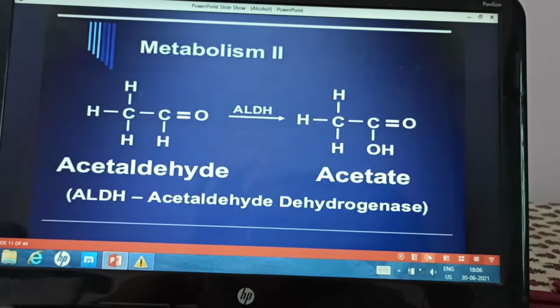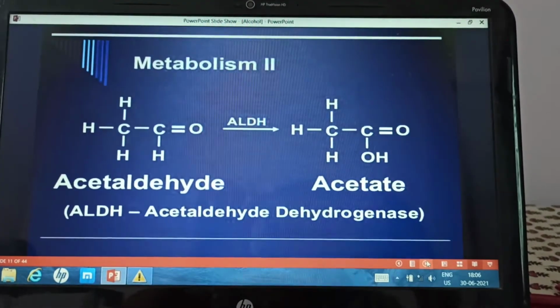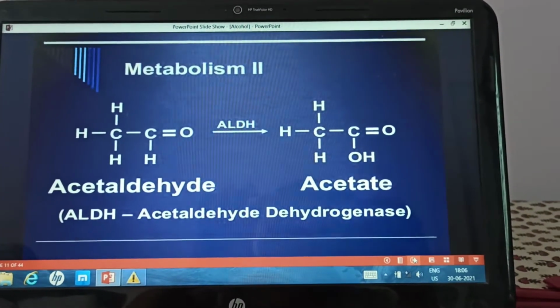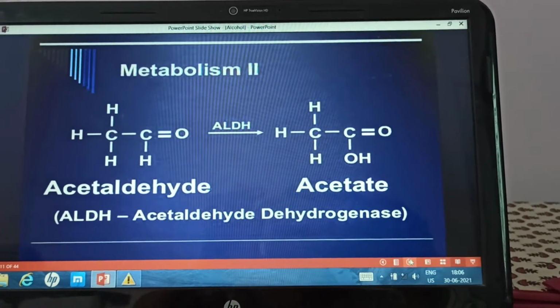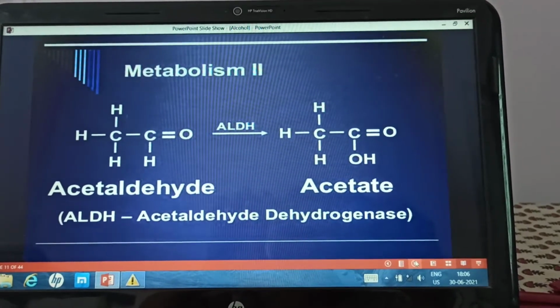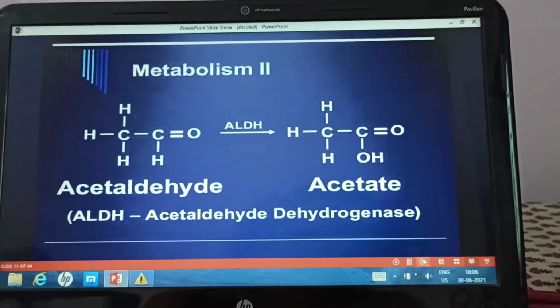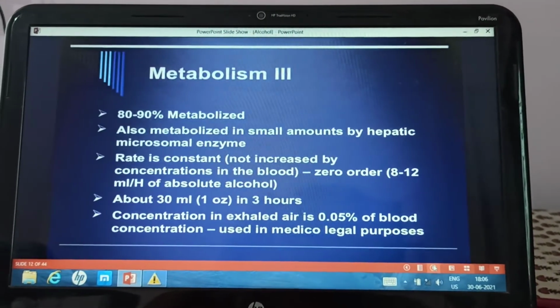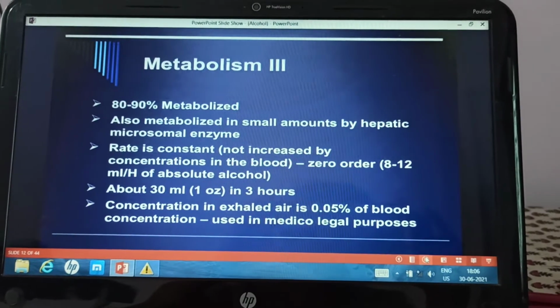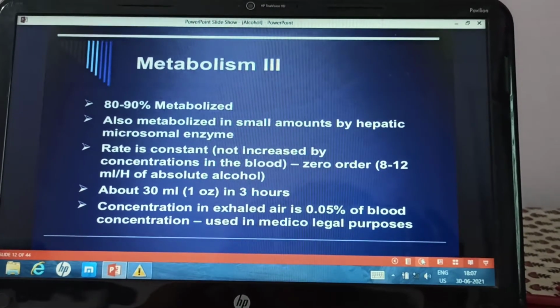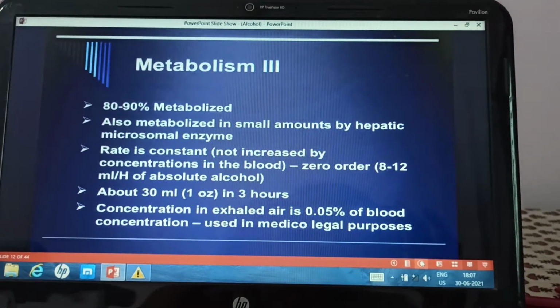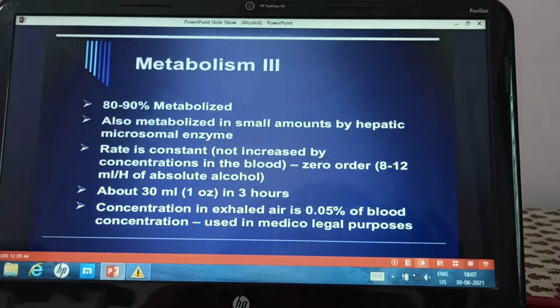Then acetaldehyde is metabolized to the acetate by the enzyme acetaldehyde dehydrogenase. So acetaldehyde dehydrogenase metabolizes acetaldehyde to the acetate. So 90% of the alcohol gets metabolized. Also it is metabolized by the hepatic microsomal enzymes.